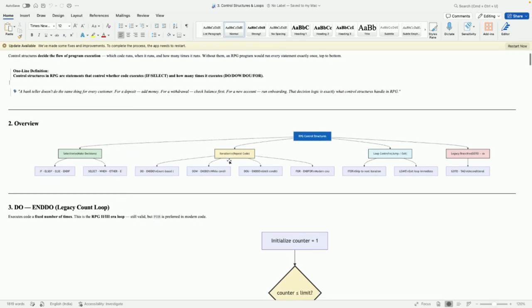For iteration, meaning how many times a loop or block of statements should be executed, we can use do and end do, do while end, do until end, and for and end for. These are for repeating code. For selection you can use select and when, or if, else if, or else. And for loop control, if some condition is not satisfied and I want to come out of the loop, or skip the unsatisfied record inside the loop, then you can go with iter or leave.